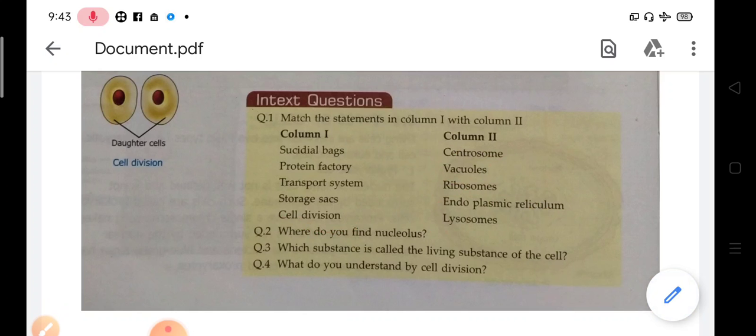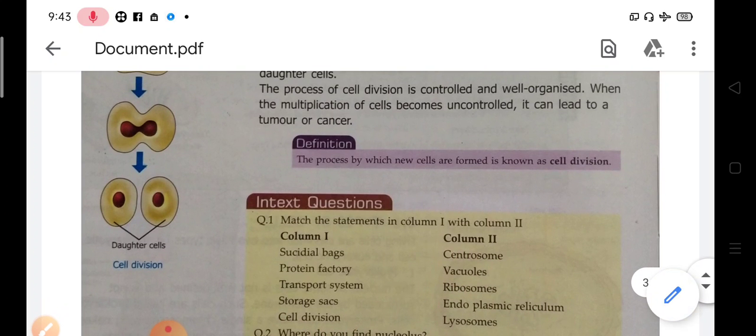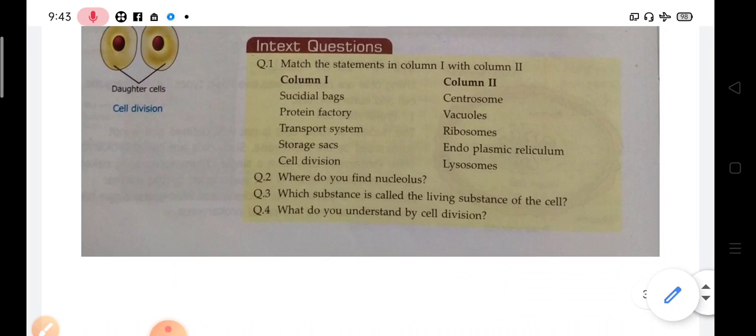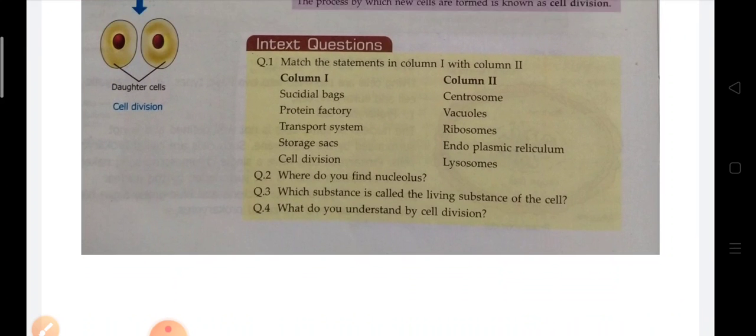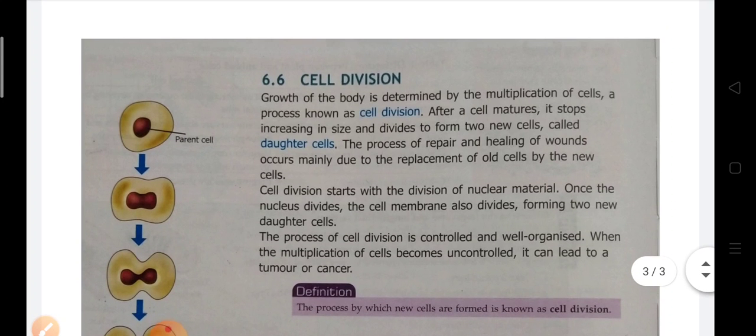Now, what do you understand by the term cell division? Here we just studied that the process by which new cells are formed is called cell division. So here we have completed the chapter. So just go through the chapter properly and learn the content of the chapter.